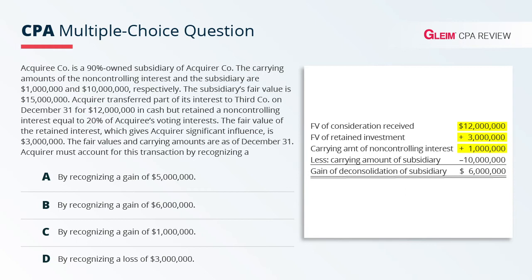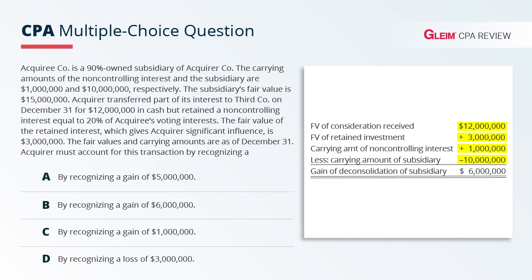So to determine the gain, you have to find the total value, right? The 12 million that it was transferred for, the 3 million that they still have, plus the non-controlling interest, and then what was the initial amount that they were carrying it for? 1 million for non-controlling interest, 10 million for the parent. So therefore, there it is. Subtract that 10 million, and so your gain is 6 million.